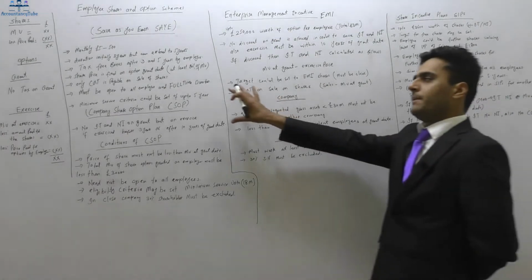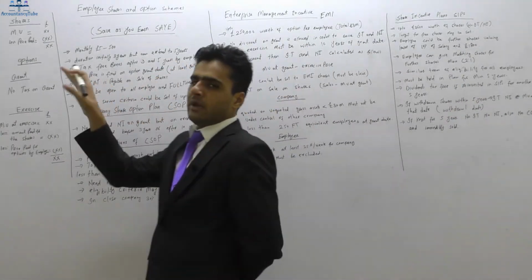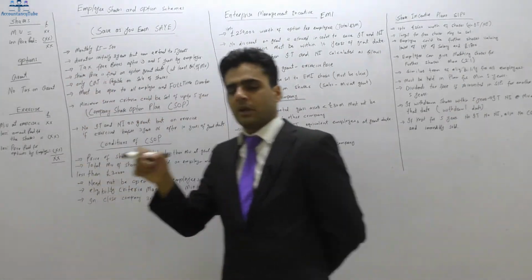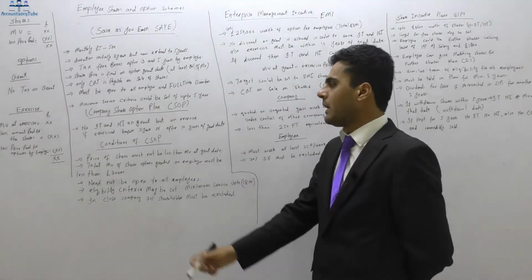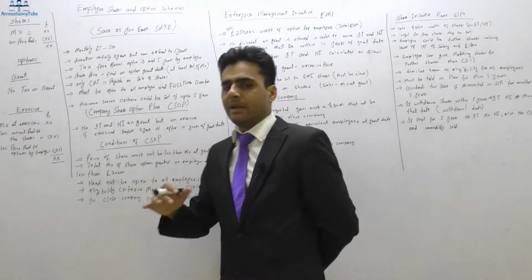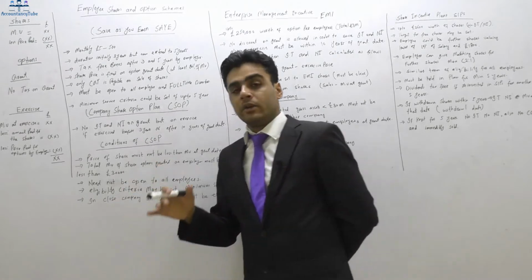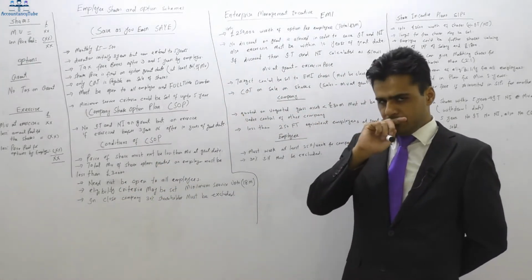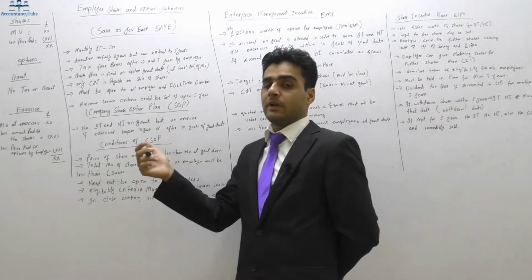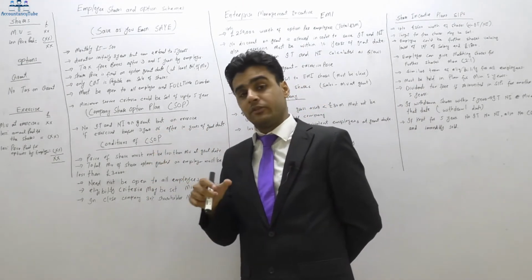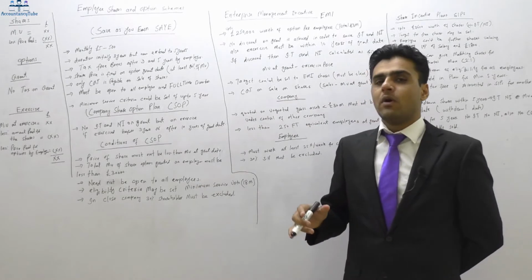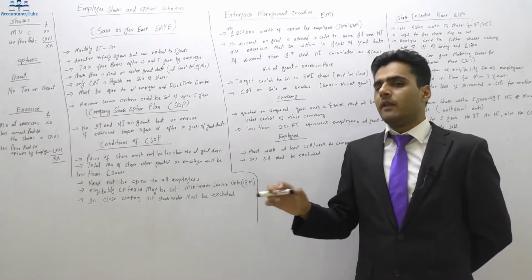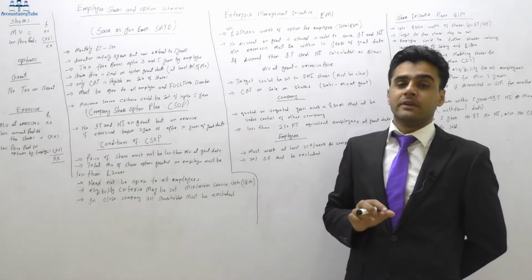However, in the SAY scheme, there wasn't any income tax and NI, not on the grant and not on the exercise either. In this case as well, there won't be any income tax and NI on the grant. However, there could be income tax and national insurance contribution on the exercise date. But if you have fulfilled the condition, then you won't have to pay on the exercise date either.